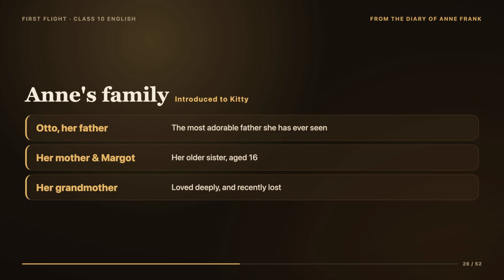She mentions her mother and her older sister, Margot. She gives a little of her family history, how they came from Germany and settled in Holland, and she writes tenderly about her grandmother, whom she loved very deeply and who had passed away not long before. There is real sadness when she mentions her grandmother because she misses her. This family sketch matters because it shows how thoughtful and caring Anne is, and it gives us a picture of the loving family around her, which makes everything that happens later even more heartbreaking.